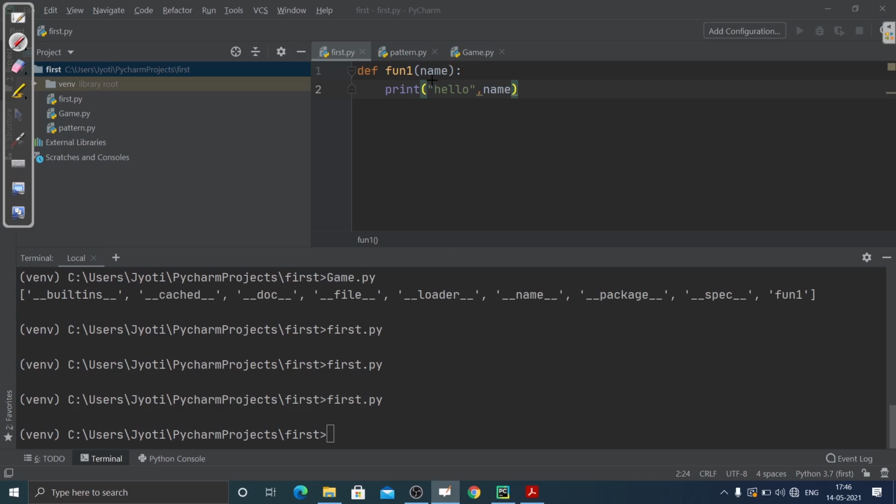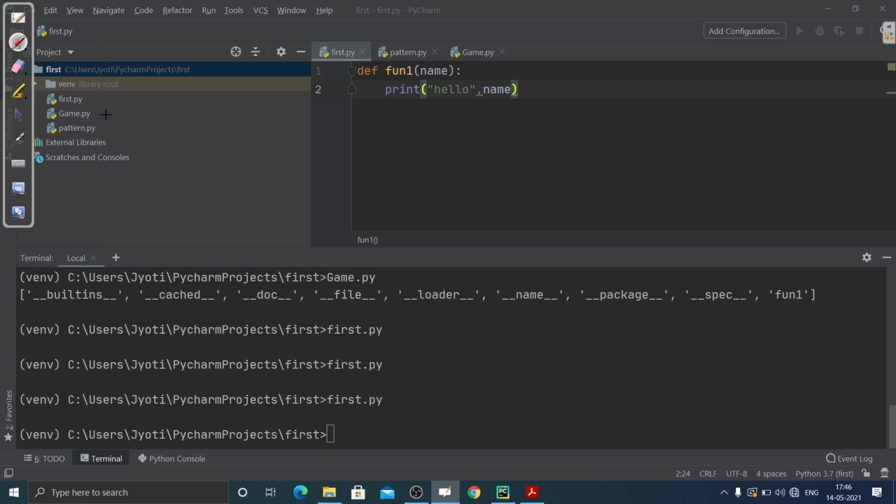Why? Because if I create a module, the basic motive of creating it is to use that module inside any other script or application in which I want to use that specific function. So I'm just going to create a function, or any class or any variable, and leave it like that.